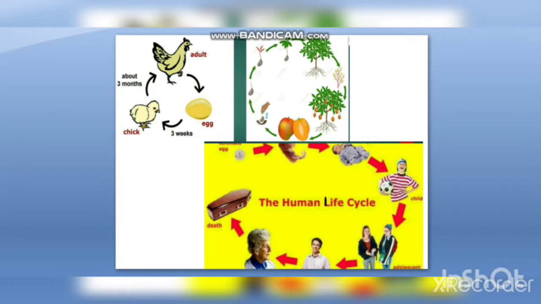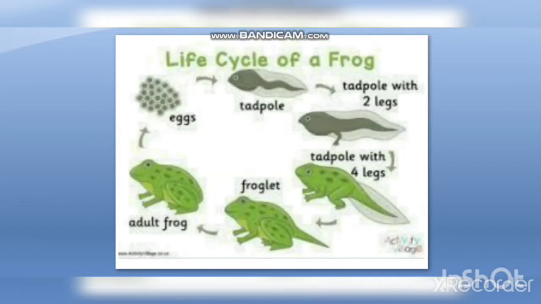Before I start the poem, I want you all to understand how a frog evolves. So here we go. The life cycle of a frog. First eggs are formed, then it changes into a tadpole with 2 legs, a tadpole with 4 legs, and then finally a froglet and then an adult frog. So these are the different stages of the life cycle of a frog. I hope you all have understood how from the eggs an adult frog is formed. Let's go to the next one.